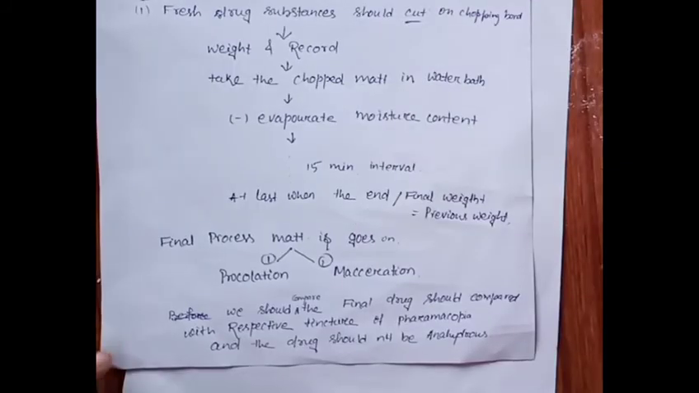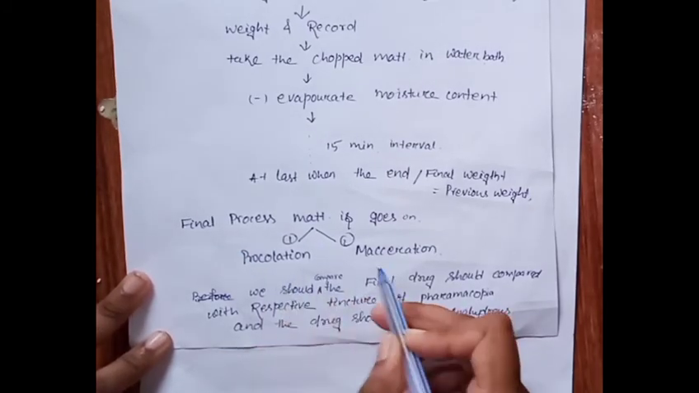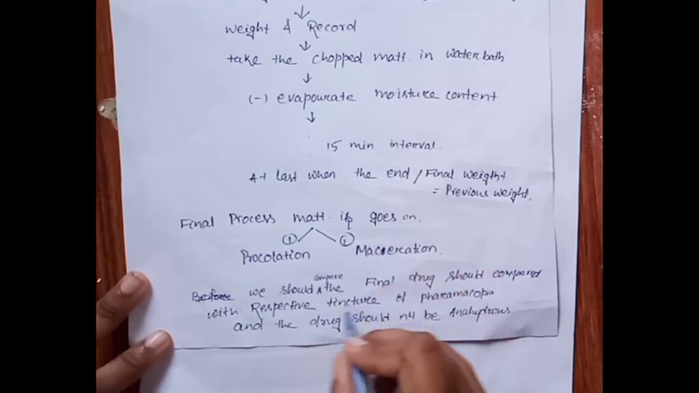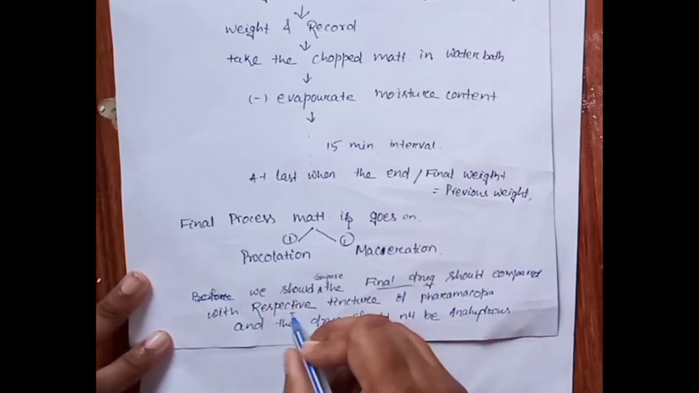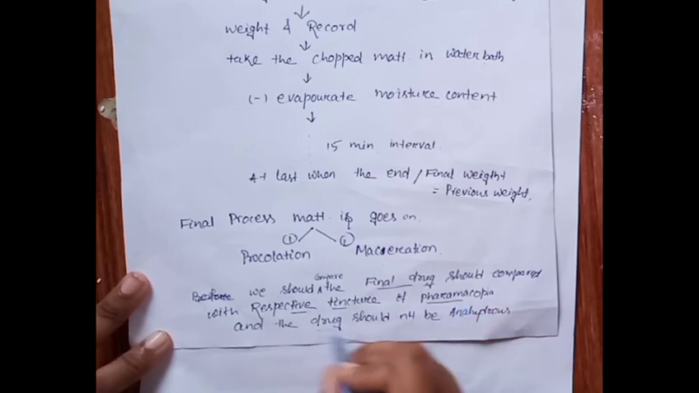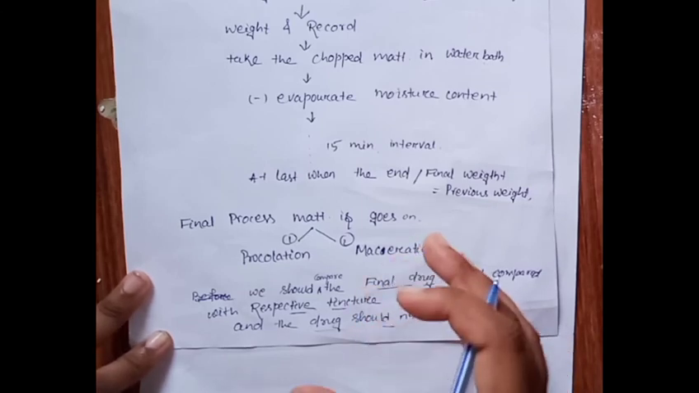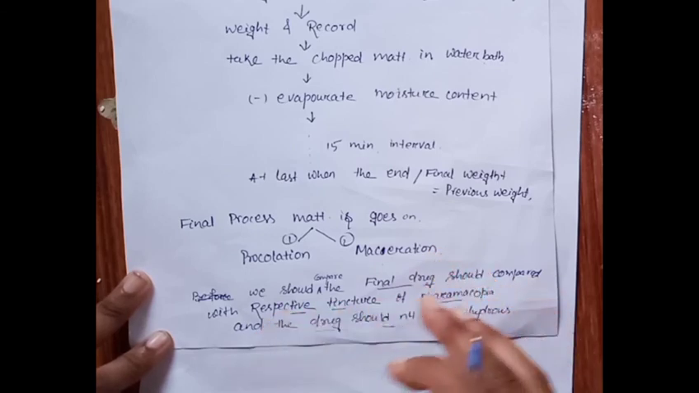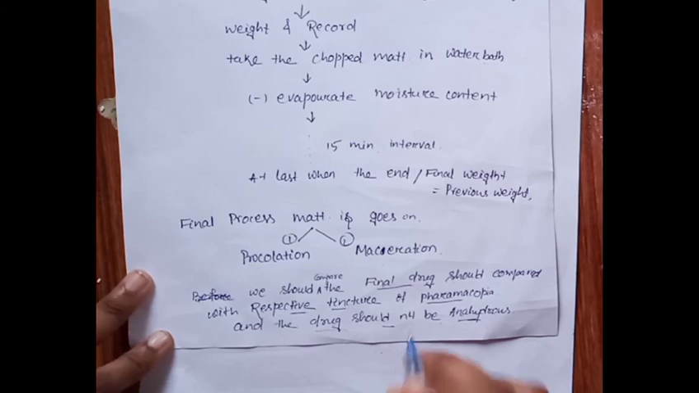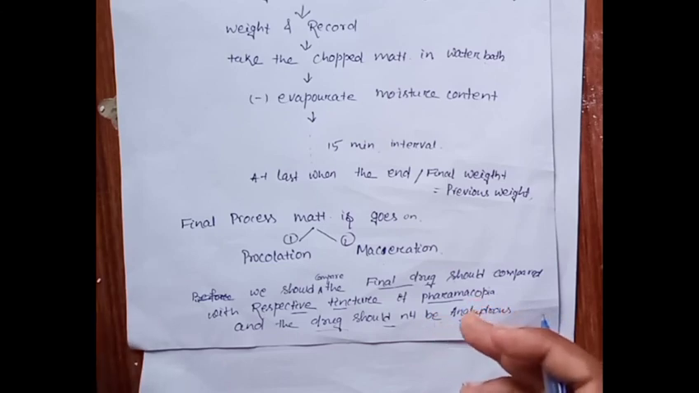Before we put the final product into the process of percolation and maceration, we should compare this final drug with the respective tincture given in the pharmacopoeia. The drug should not be anhydrous, means it should contain some amount of water, the moisture content should not be purely evaporated. This is the thing which we should mention, or which is recommended in the process of preparation of drug in the new method.